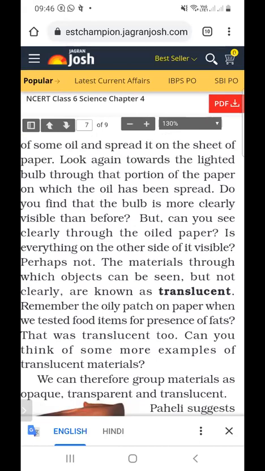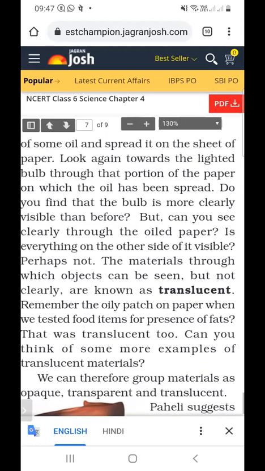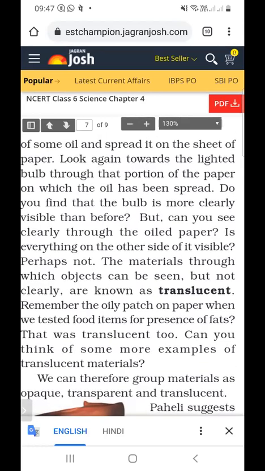Do you find that the bulb is more clearly visible than another? But can you see clearly through the oil paper? Is everything on the other side of it visible? Perhaps no. The materials through which objects can be seen but not clearly are known as translucent objects.